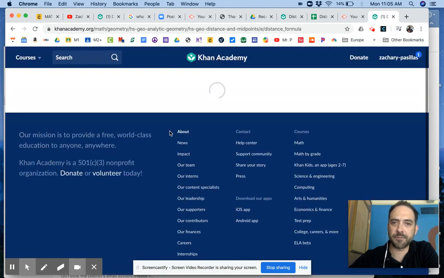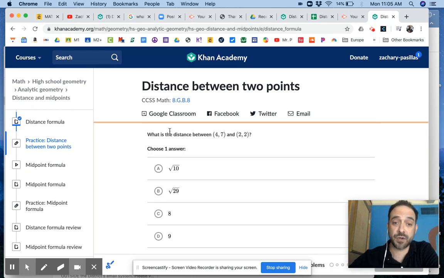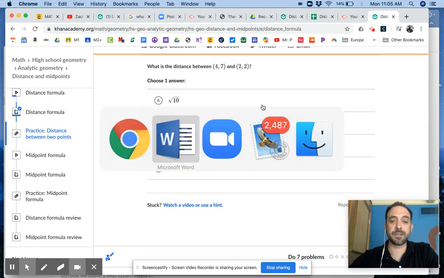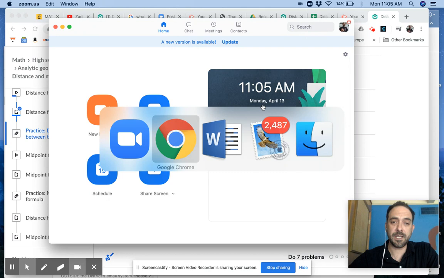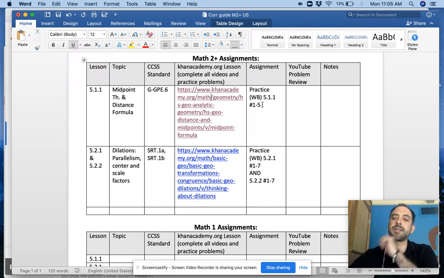Here's some practice problems. It gives you like 7 problems. What I like about this is that if you make a mistake, it knows the common mistakes and it tells you how to adjust, okay? So we are going to have midpoint and distance formula as one key aspect of Math 2 Plus this week, okay? And this is going to be kind of a grace week because we're getting started with this. So the first week may be at a slightly slower pace. I may go into next week if we need it.